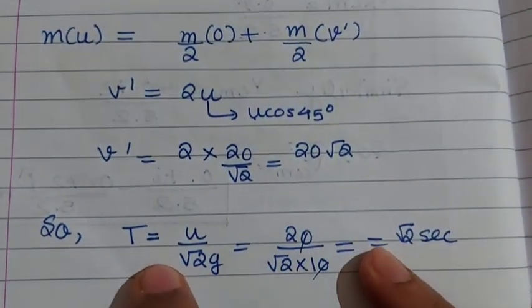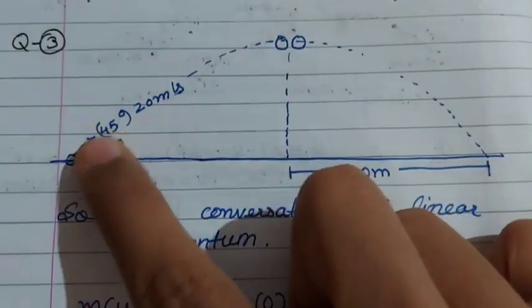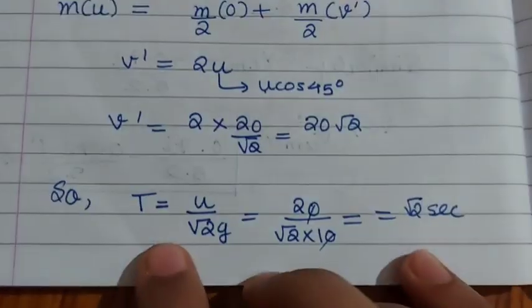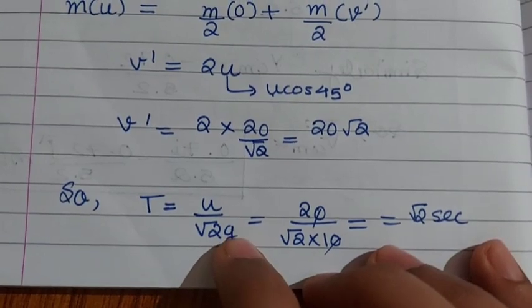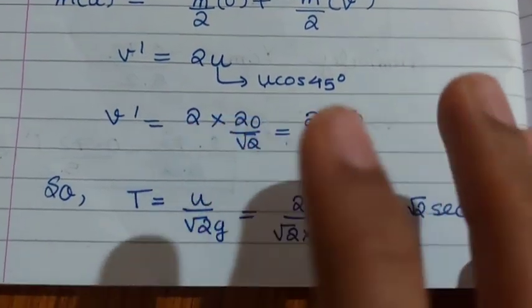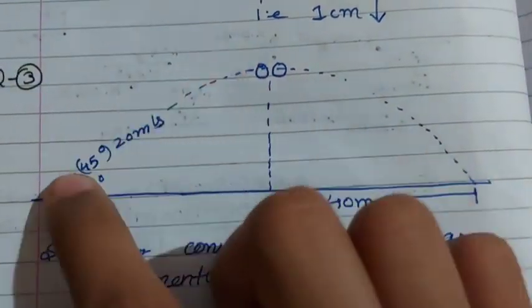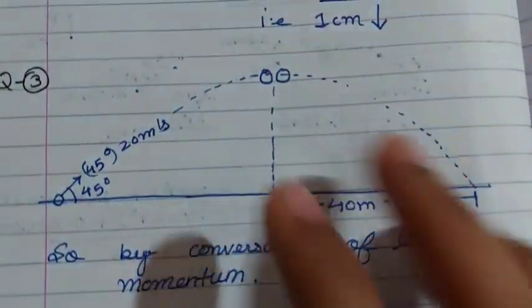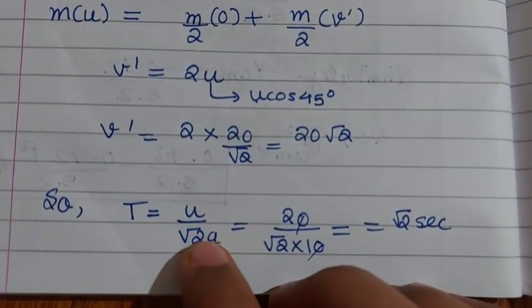So if we need to find the time taken to travel this much distance, we know that t is equal to u by g, because we are finding only the half time taken, the half projectile, since the total is 2u by g, but we only need the half time.